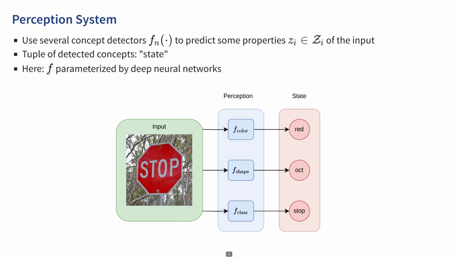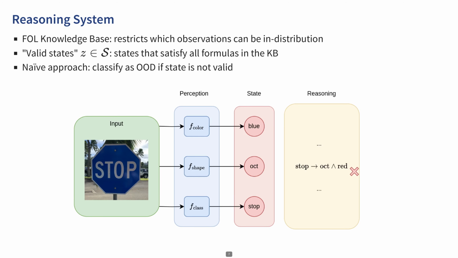We refer to the collection of predicted properties for a given input as its representation or state, and it is interpretable by design. In this study, all concept detectors are parameterized using deep neural networks. However, it's important to note that different parameterizations may be more advantageous in certain applications. The reasoning system consists of a knowledge base which contains constraints that restrict which observations are possible in the domain. This is achieved through an inference engine, which checks if the current state satisfies all formulas in the knowledge base.